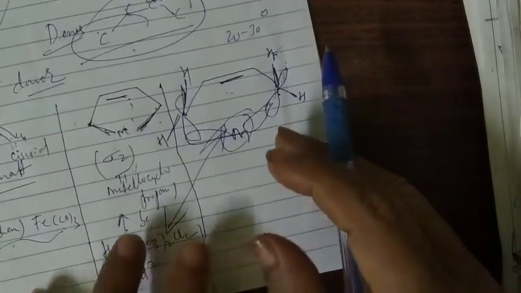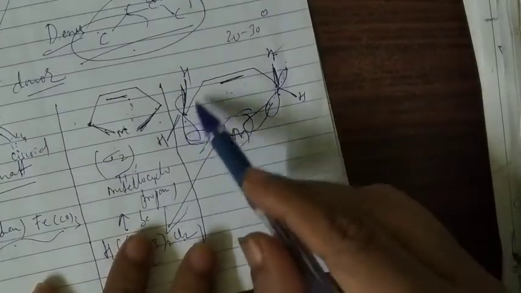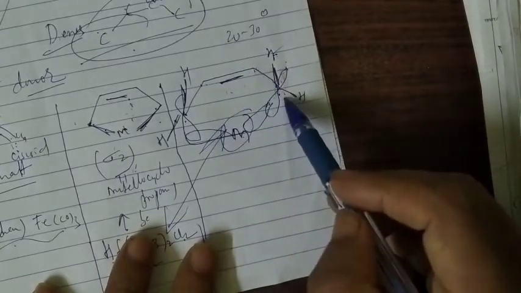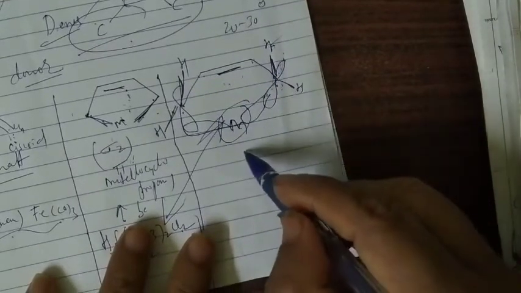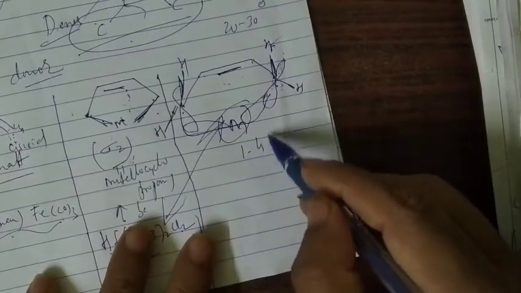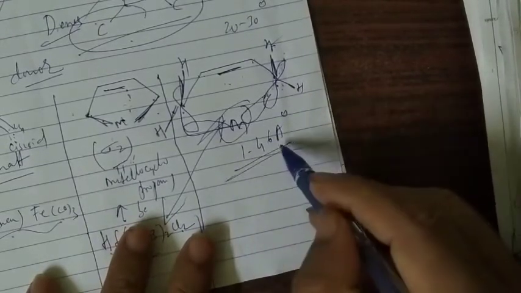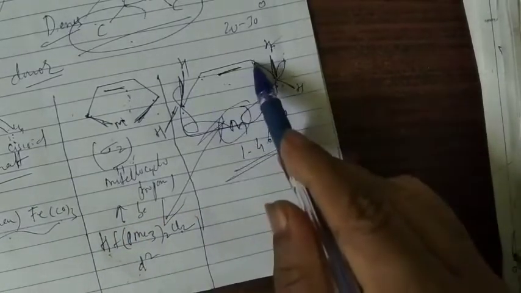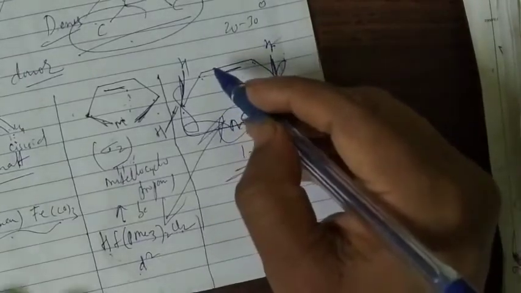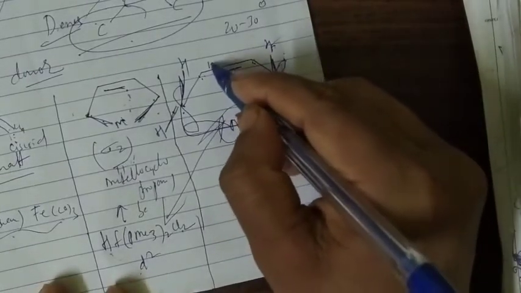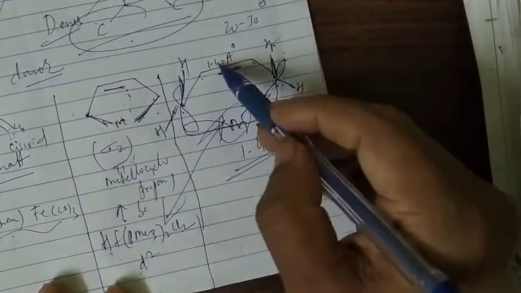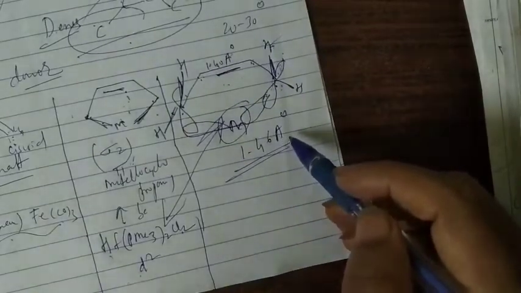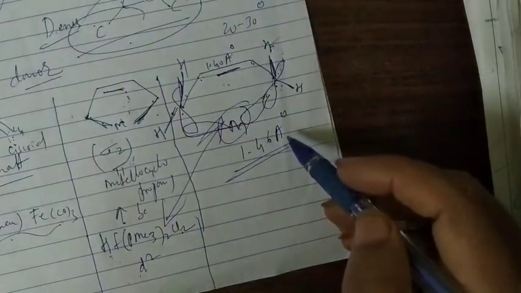Now here, if you see the C1-C2 and C3-C4 distances, it comes to be an average of 1.46 Angstrom, which is much larger than C2-C3. If you take C2-C3, it comes around 1.40 Angstrom. So this is 1.40 Angstrom, but these two, in this case of binding, come to be 1.46 Angstrom. So this is how we can correlate this.